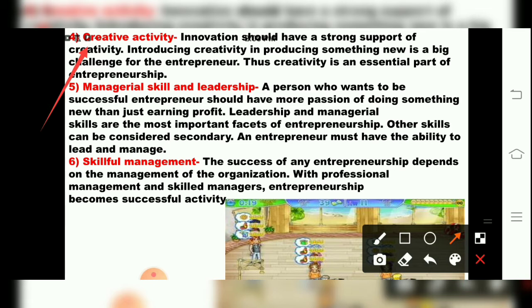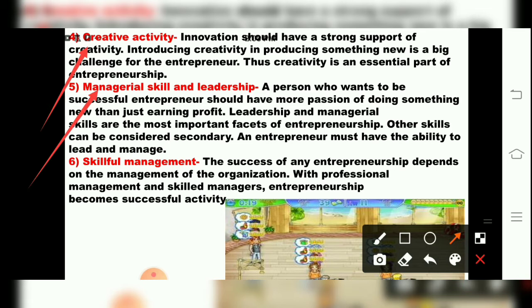Now the fifth point is what? Managing skill and leadership. A person who wants to be a successful entrepreneur should have more passion of doing something, that we have studied in qualities, that he should be passionate. An entrepreneur should have the quality of managing. He should use his skills, capabilities, and knowledge to manage the whole organization. That is the most important factor, leadership and managerial skill.